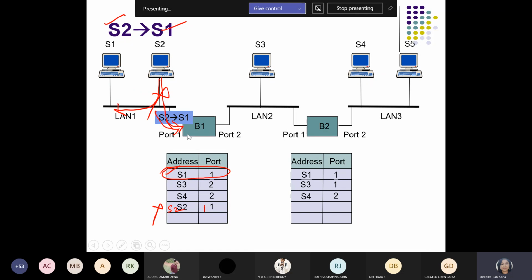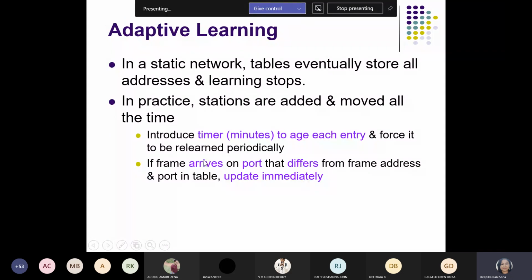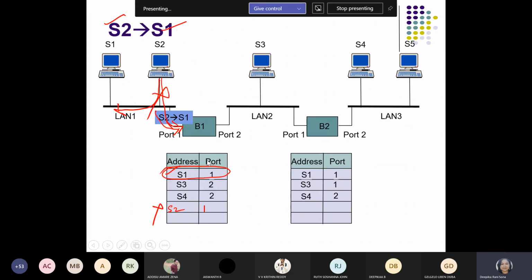Okay, with respect to bridge 1 we got. See, so this is the scenario. You have to write that because both are situated in the same LAN, the communication between S2 and S1 is aborted. We have to make the entry. After that we have to write the lines. All this thing you got, how we have communicated from one station to another station, how to make the entry in the forwarding table. This is very simple. Just you have to make a note that through which port number of that respective bridge the source stations are entering.